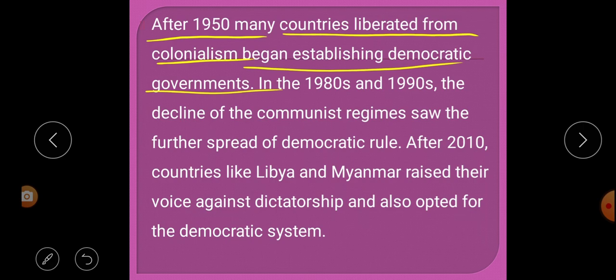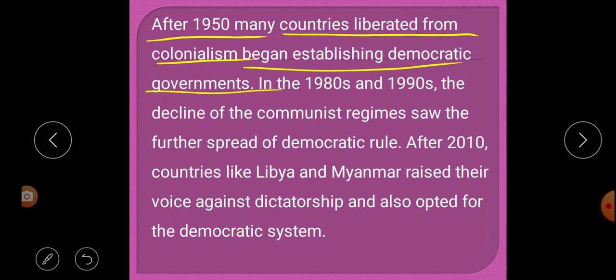We have also learned about the imperialist nation. What is an imperialist nation? The strong country which colonizes another country is called the imperialist nation.